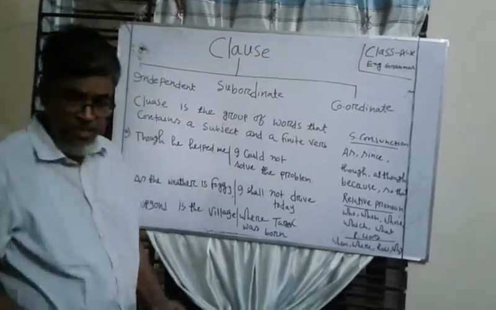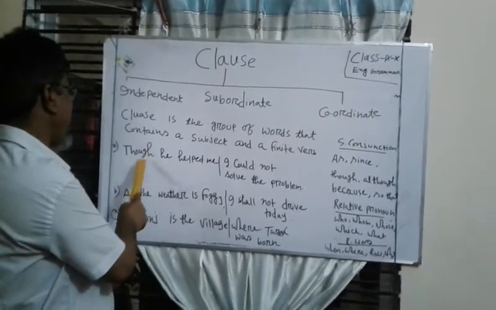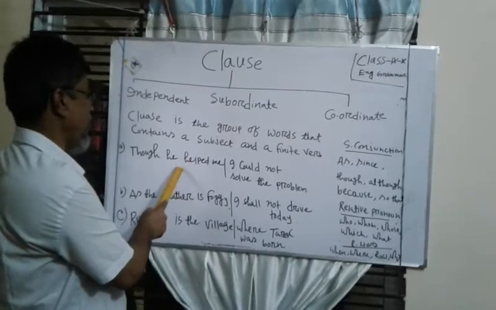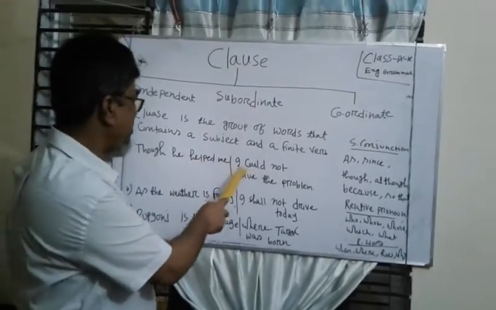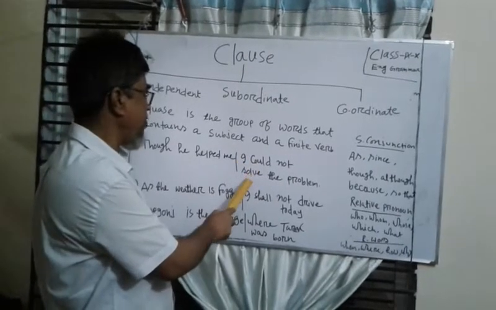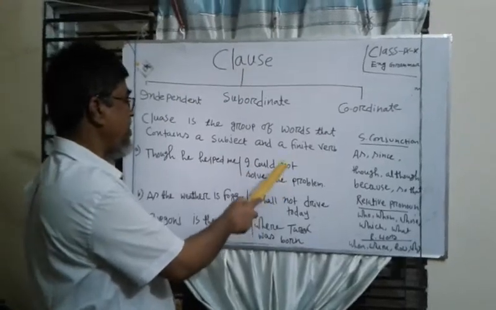So dear learners, though he helped me, here he is the subject and helped is the finite verb, so this is a clause. In the second part, I could not solve the problem. Here I is the subject and solve is the finite verb. So I could not solve the problem, this is also a clause.